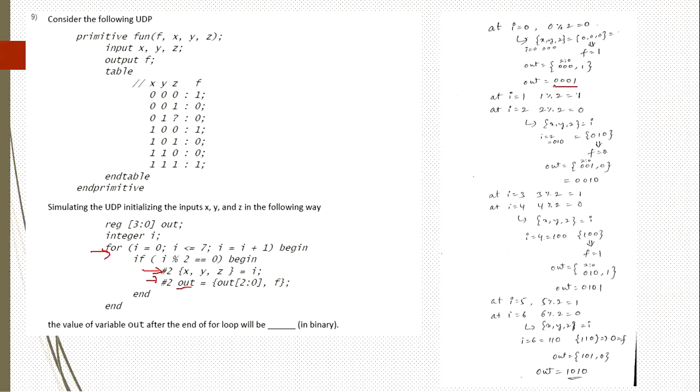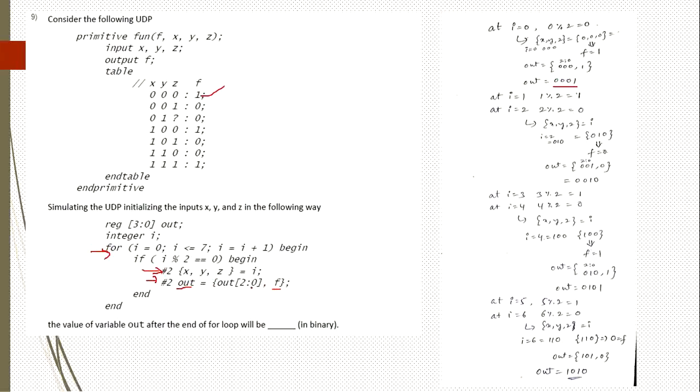How is this output 0001? It is the concatenation of x, y, z and that value. i equal to 0 means all three values will be 0. 0 will be assigned to x, y, z. So 000 is the value at x, y, z. That corresponds to f equal to 1. So here f becomes 1.